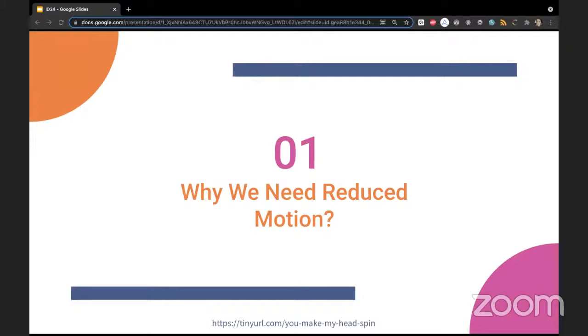So why do we need reduced motion? I want to emphasize again the word reduced. We are not talking about removing motion, because that's a common misconception. When talking about these things, people tend to think that we are talking about removing motion and animations completely. But no, there are people who benefit from animations, and they can also be pretty nice and beautiful. I also appreciate these nice animations on the web when they are not problematic for myself. So yeah.